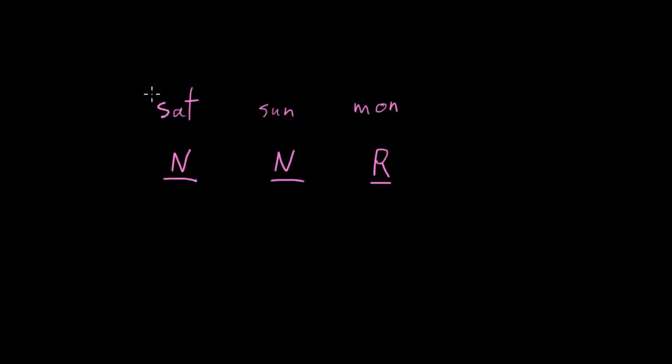So, for our first event here, what is the probability that it does not rain on Saturday? Well, we're told there's a 0.2 chance that it does rain. I guess that means there's a 1 minus 0.2, or a 0.8 chance that it doesn't rain. Same thing on Sunday, right? If there's a 20% chance of rain, that means there's an 80% chance of not getting rain. And then Monday, now we're getting rain, so there's a 0.2 chance of getting rain.